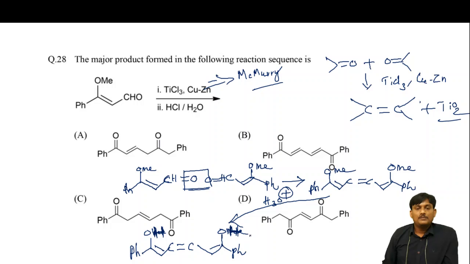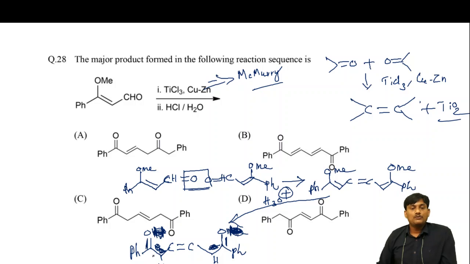So here there is a keto-enol tautomerization. The keto form will be C double bond O, and here there is a removal of a double bond. Here there is a hydrogen, and here also C double bond O, with removal of the double bond. Here, hydrogen.